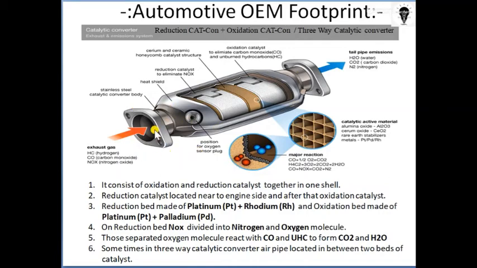In some vehicles you can see one lambda sensor is located before the catcon and another lambda sensor is located after the catcon, in order to give closed loop control feedback to the ECU. It just sends the oxygen percentage inside the emission, and it compares after the treatment: before the treatment what is the oxygen level, and after the treatment what is the oxygen level.